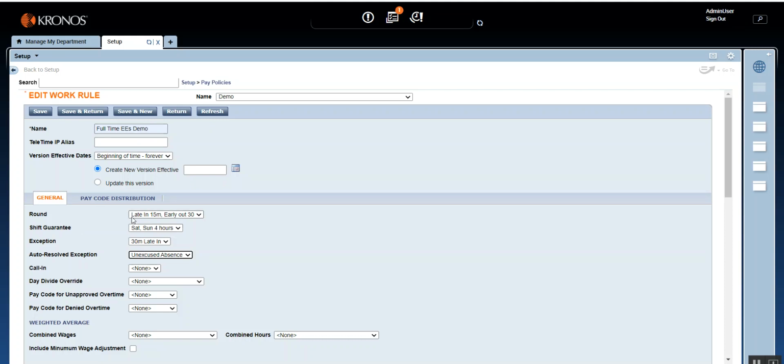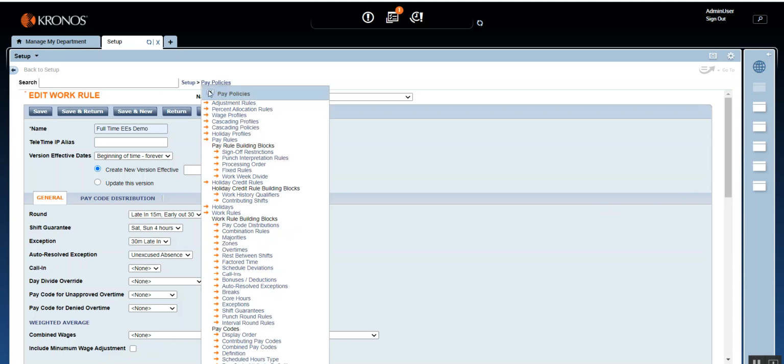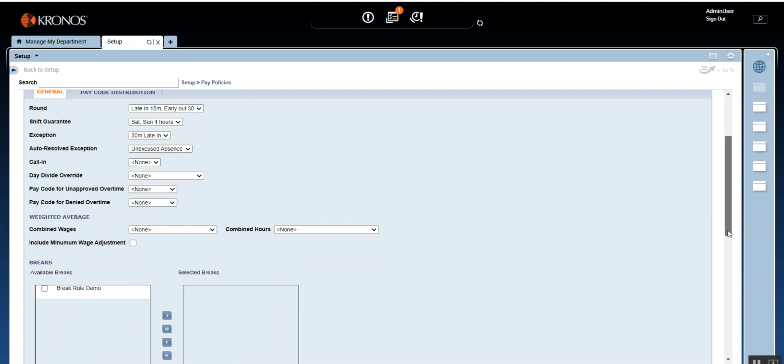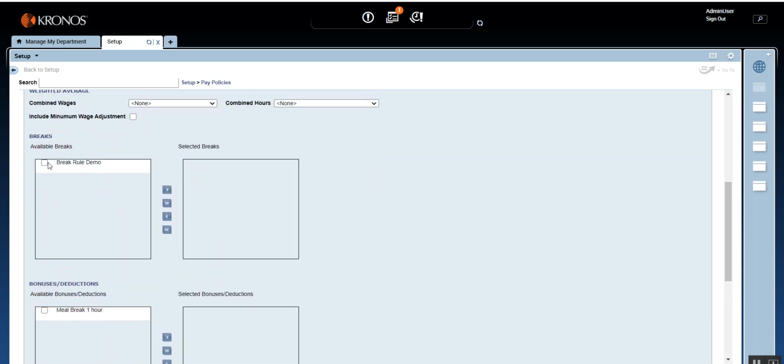Okay, so you can either have punch round rule or interval round rule, or if you have different type of punch round rule, you can only assign one here. Individual, these are individual building blocks which you can assign only once. And then later the other building blocks that you created, you can assign them here at the bottom section. For example, we created the break rules, so we can assign the break rules here.